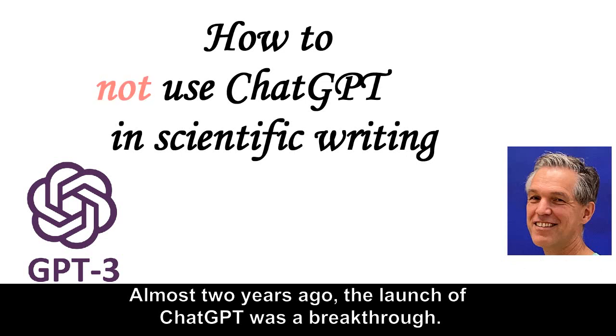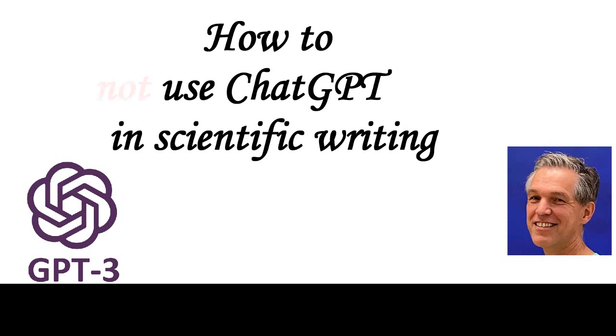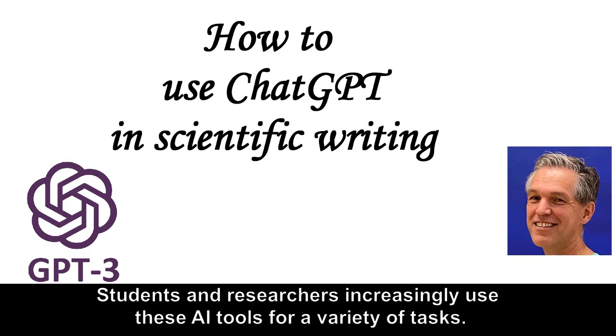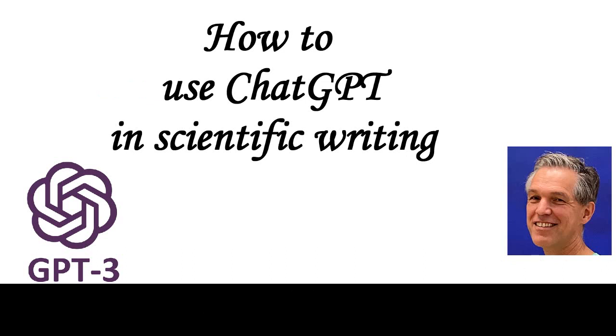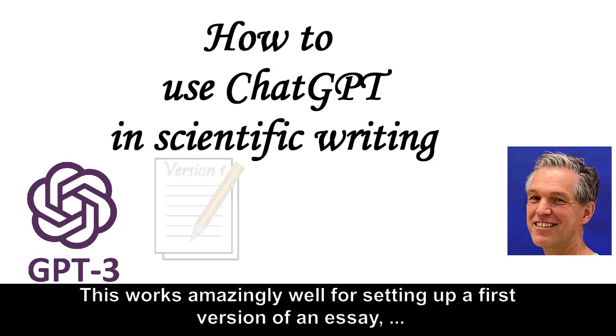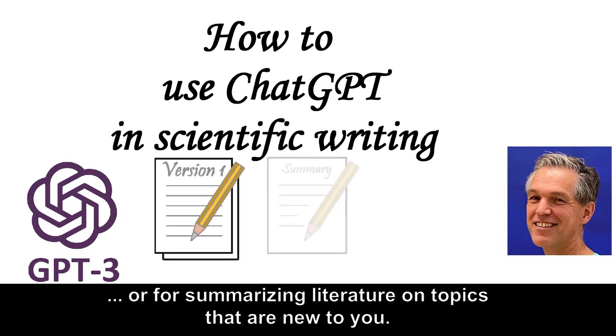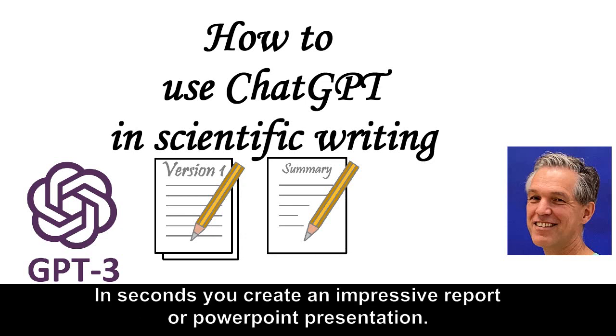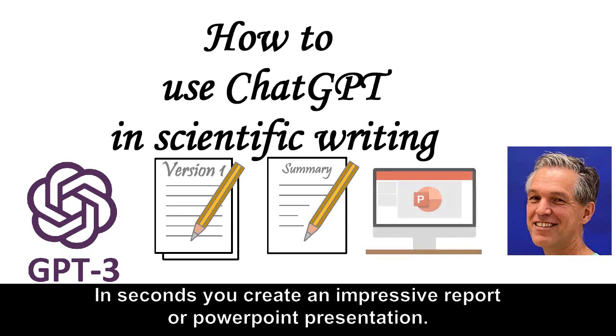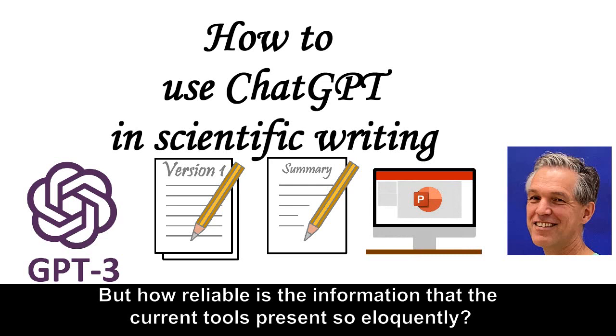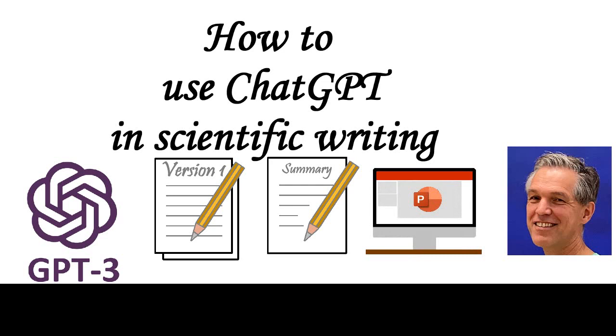Two years ago, the launch of ChatGPT was a breakthrough. Students and researchers increasingly use these AI tools for a variety of tasks. This works amazingly well for setting up a first version of an essay or for summarizing literature on topics that are new to you. In seconds, you create an impressive report or PowerPoint presentation. But how reliable is the information that the current tools present so eloquently?